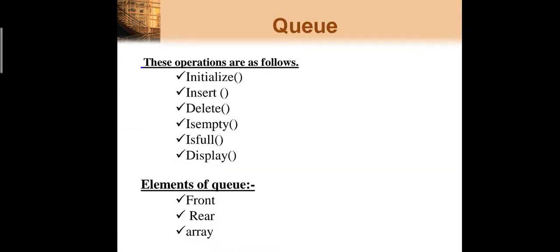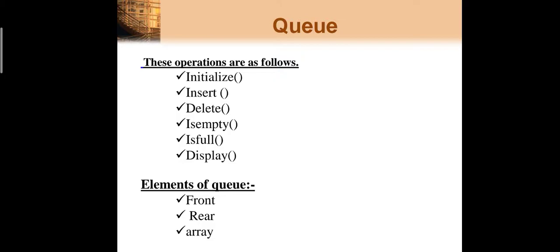Now, what are the different operations which we can perform on the queue? Till now we understood that a queue is nothing but a data structure for storage purposes, in which we can store the elements from one end, called the rear, and delete the elements from another end, called the front end.